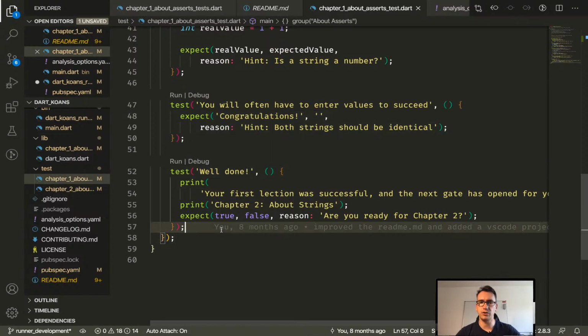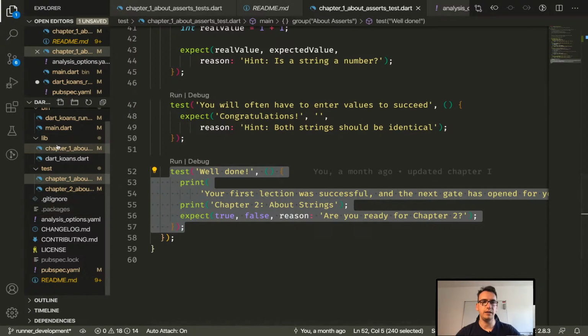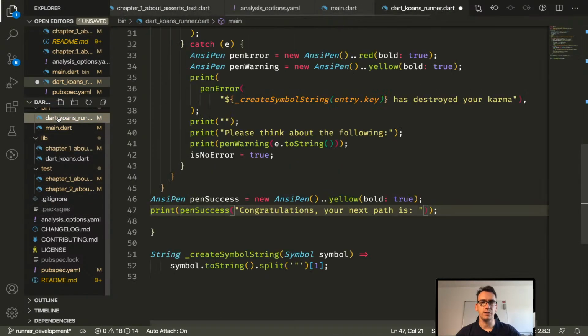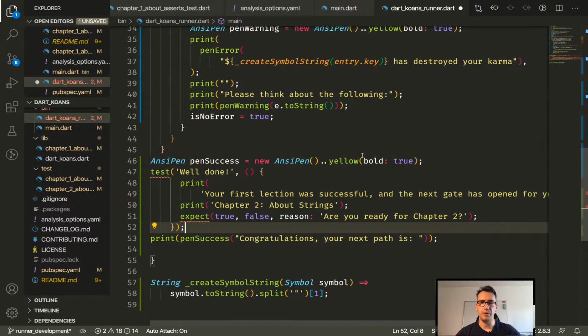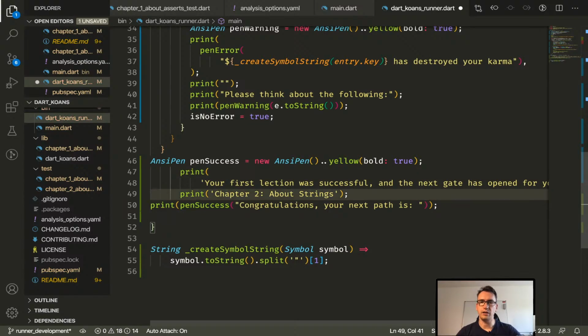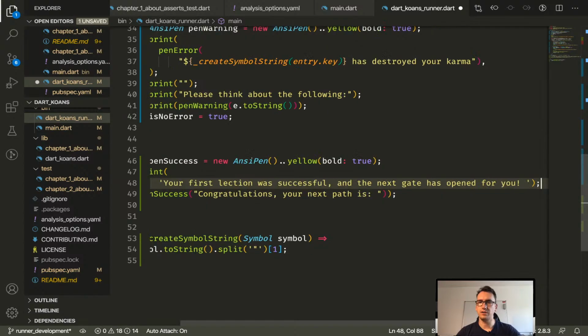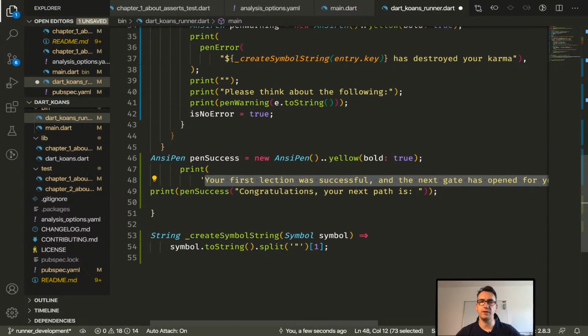And this is actually what I want to have in the reflection. So in our Dart Koans here, when we print our success, it would be that part that I want to show. And I think this expect I don't need actually. And then here we would have the next chapter that we want to run. And here we give just a short message. And instead of first lesson, I would give the class, I think.